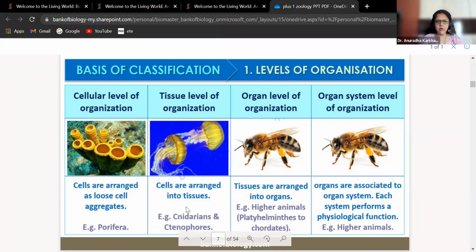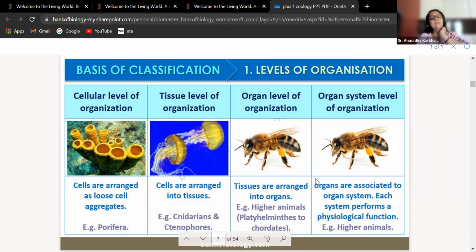From platyhelminthes to chordates we have got organ level, and organs are associated to form various organ systems. Each system performs a physiological function. Example again, all higher animals. Okay, तो ये अगर आप देखोगे तो ये दोनों ऑर्गेनिज्म सेम ही है, ऑर्गन लेवल पे भी और ऑर्गन सिस्टम के नाम पे भी. Yes, because they have got organs also, and the organs are interconnected to form organ systems also. Okay, so these are the 4 levels of organization: cellular, tissue, organ and organ system.